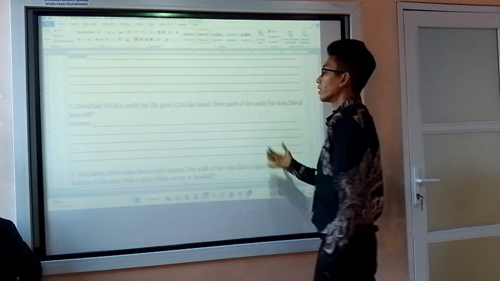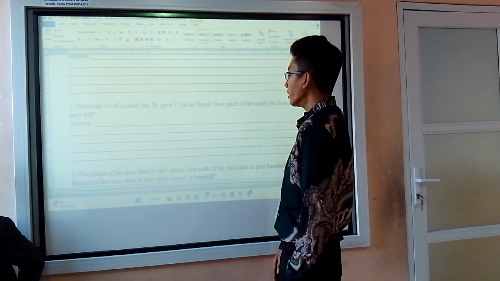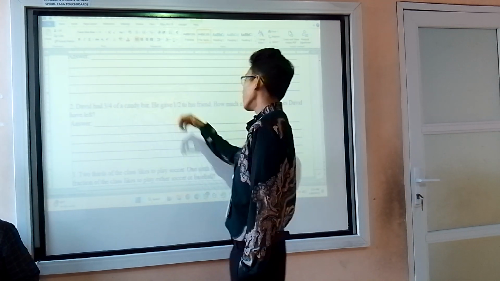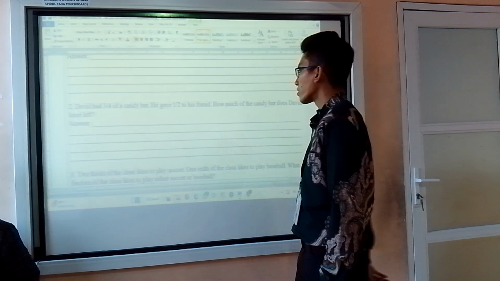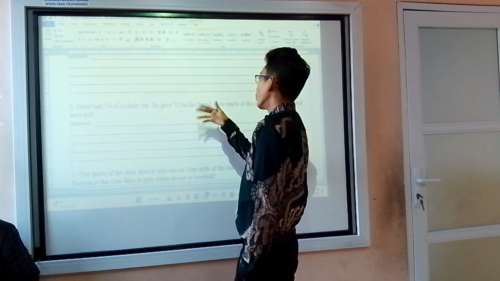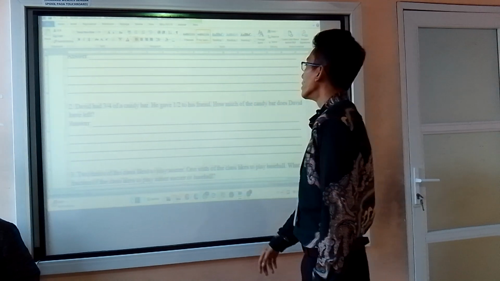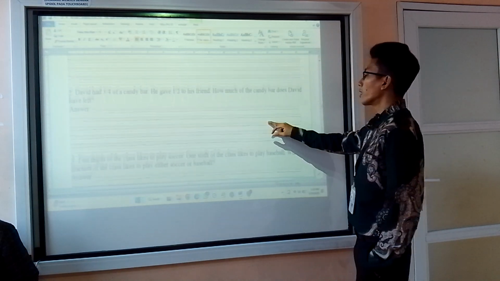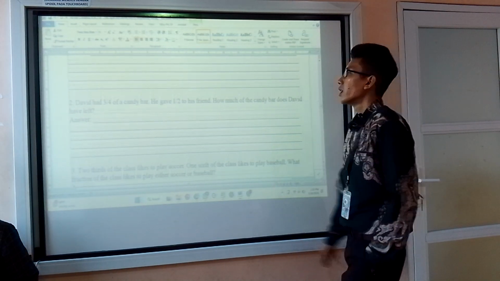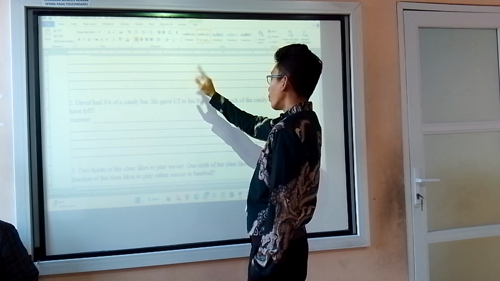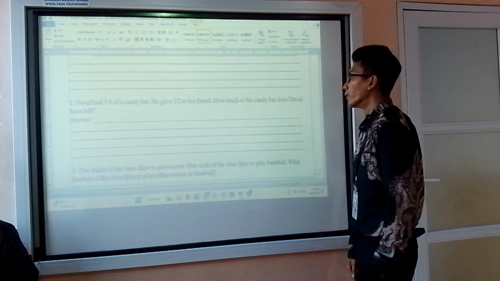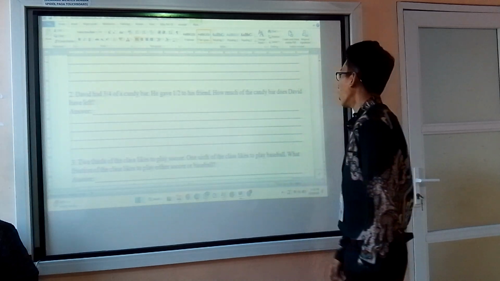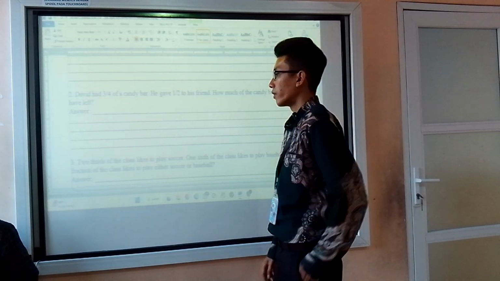At first he got 3 out of 4, but then he gives away one half. 2, when we turn into 4, is 2 out of 4. So the candy bar that we have left is 3 out of 4 subtracted by 2 out of 4. So what he has left is a quarter of the candy bar.